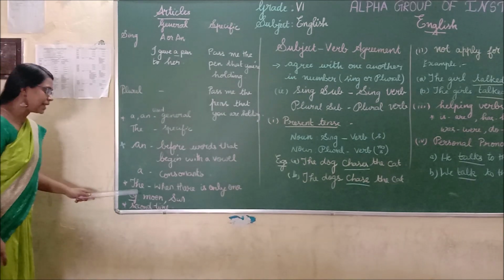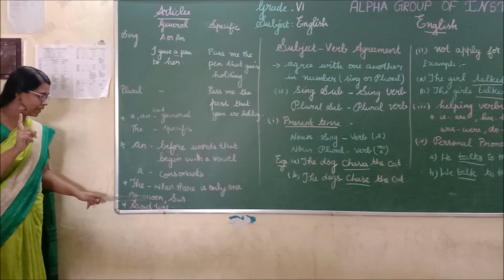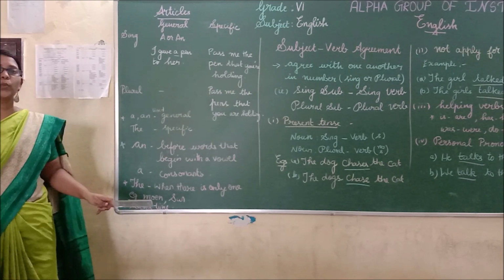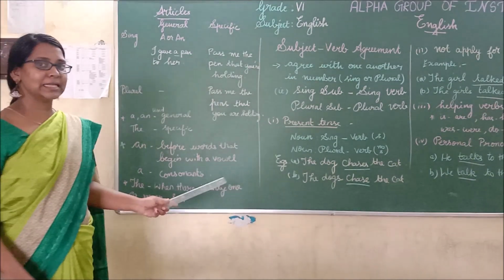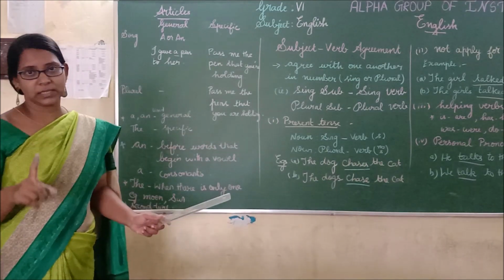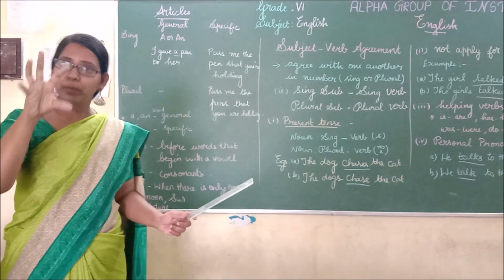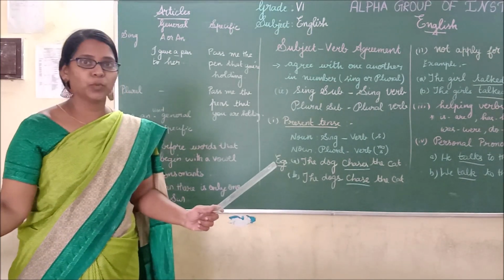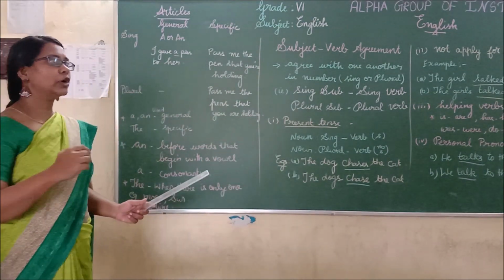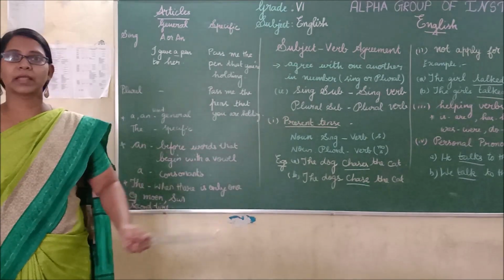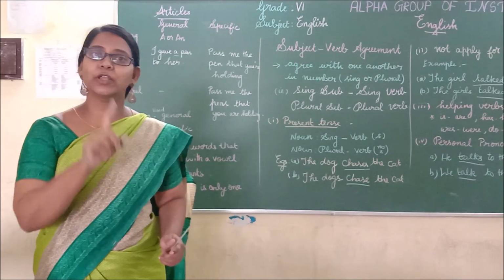Is it clear? Okay, and then the is used when there is only one thing that exists in the world or exists in the particular classroom. For example, sun. Only one sun. So you have to use the article the. Similarly, moon. Only one moon. There is no other moon. So you have to use the article the. And similarly, if you are talking about a particular class, here there is only one chair in the classroom. So for this you have to use the.